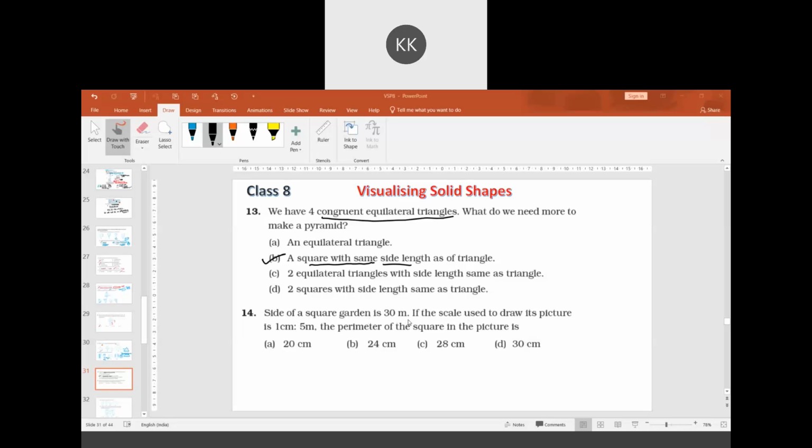Question 14. We need to calculate something here. The side of a square garden is 30 meters. If the scale used to draw this picture is in the ratio 1 centimeter is to 5 meters, the perimeter of the square in the picture is... 24 centimeters.